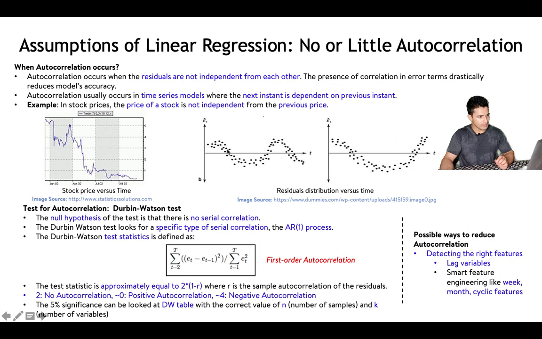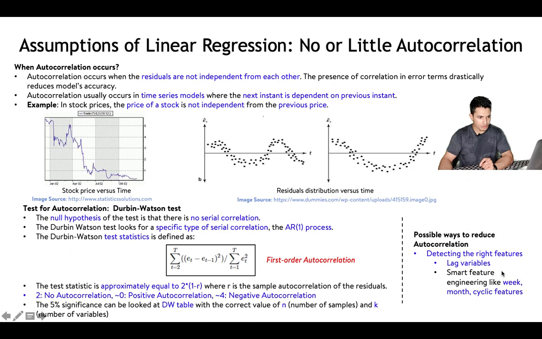In this kind of problem, it's seen that there is some pattern present in the residuals, and any kind of pattern is not appreciated because pattern means there is some information which is not getting captured by the model and model is not statistically significant. The main idea is that if I am trying to solve a forecasting problem, definitely the next week's sales will depend on this week's sales and previous week's sales. The no or little autocorrelation assumption is saying that the prediction can be as close as it has to be, but the residuals should not follow a pattern. There should not be a pattern that residual at time t is depending on residual of time t minus 1 and t minus 1 is dependent on t minus 2 and so on.